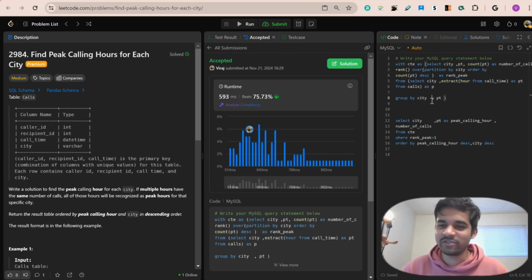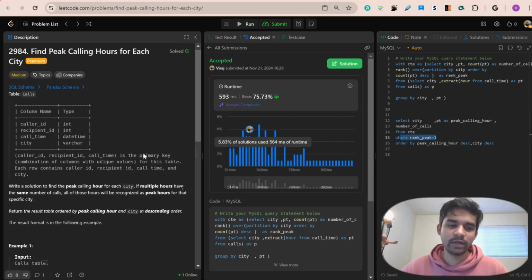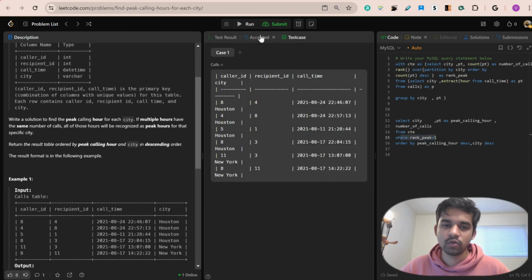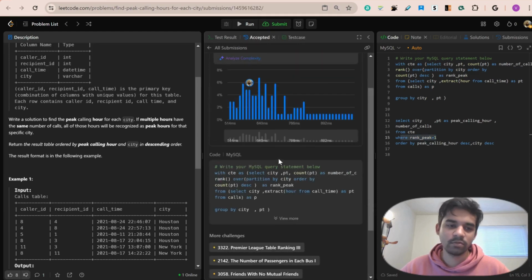Yeah, it saves a lot of time for that problem. Okay, and the next part is I have also used the filtering, so as to filter out those cities that have the maximum number of people speaking at a particular hour.